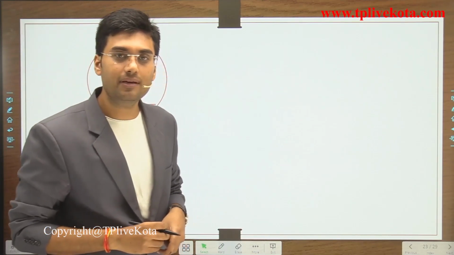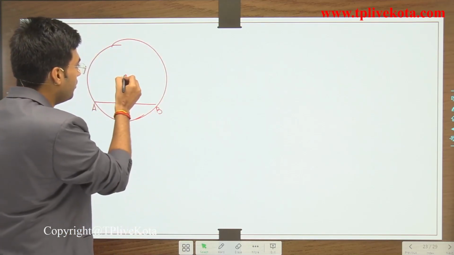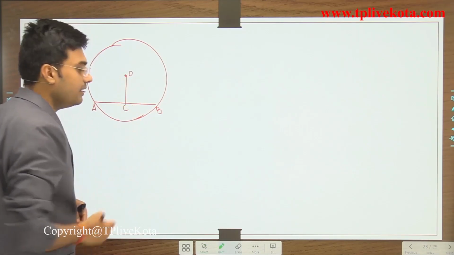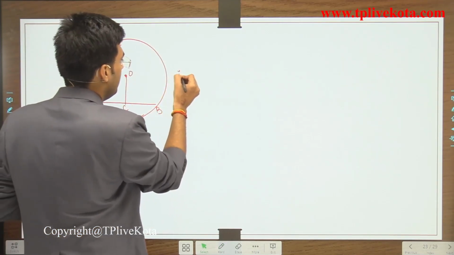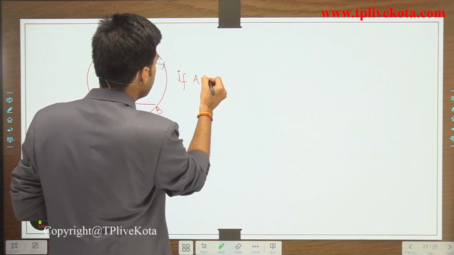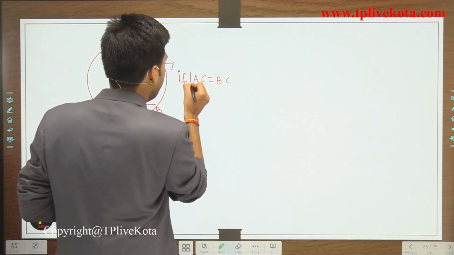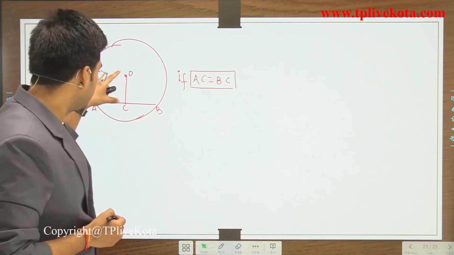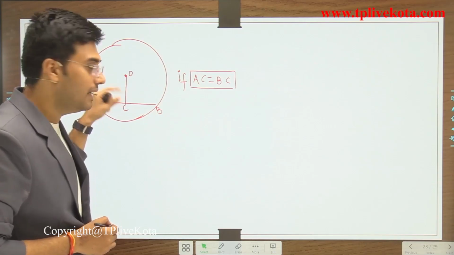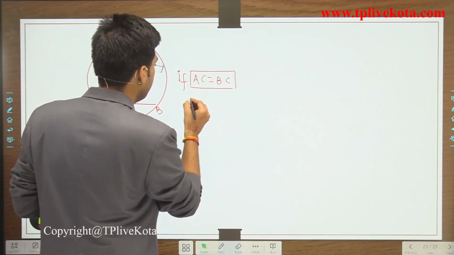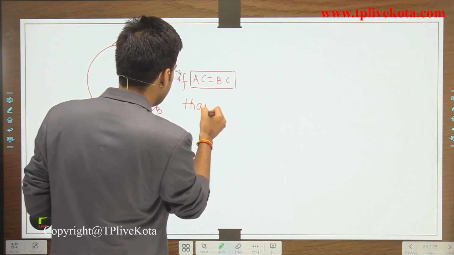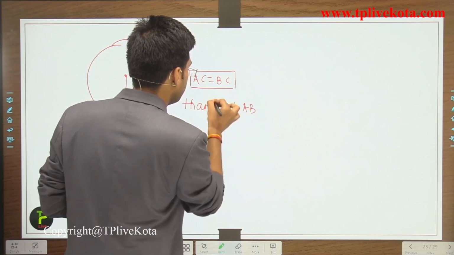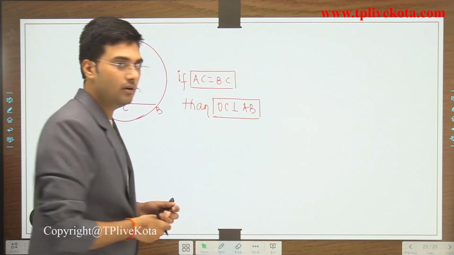Now the converse is: if we draw a line segment from the center, and if AC is equal to BC, then we can say that OC is perpendicular to AB.